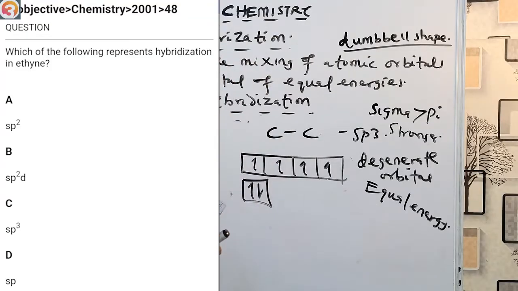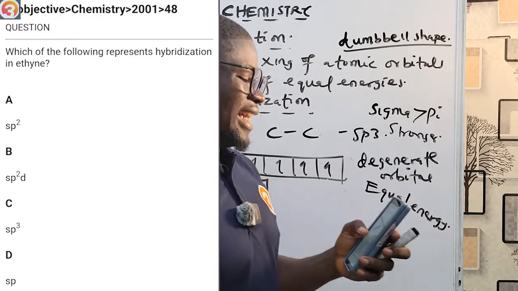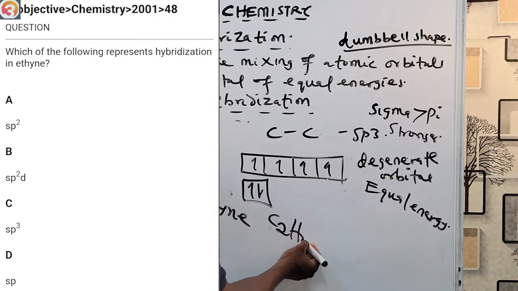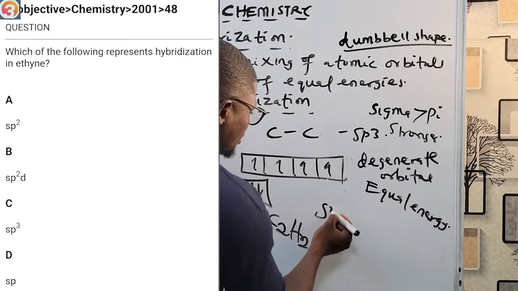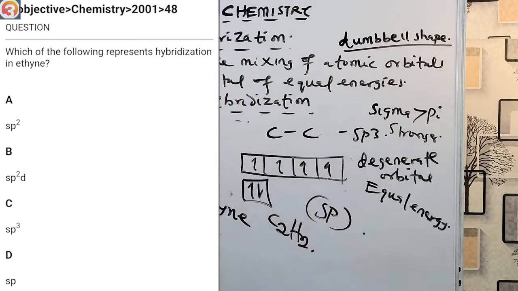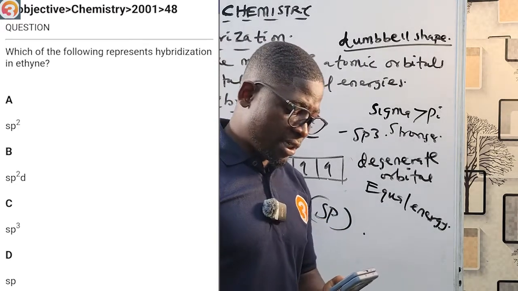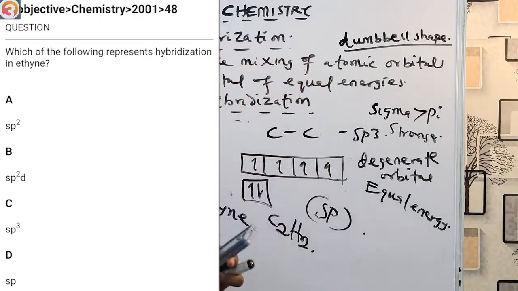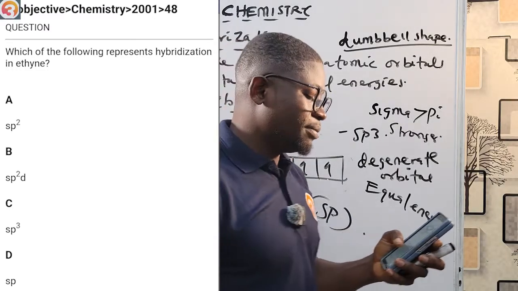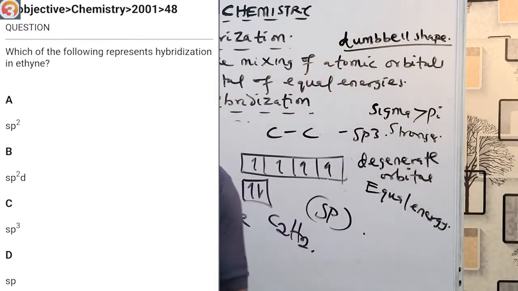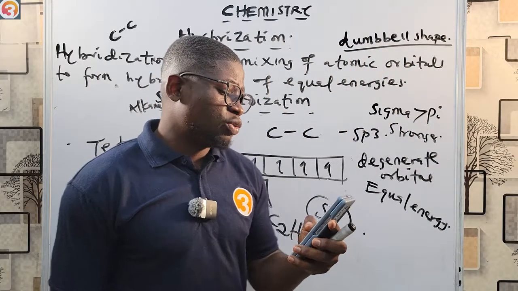2001 number 48. Which of the following represents hybridization in ethyne? Okay, in ethyne, C2H2, that's SP hybridization. That's an example. So let us see. A, they say SP2. B, SP2D. C, SP3. D, SP. Correct answer there is SP. So let us see chemistry 2022 number 12.